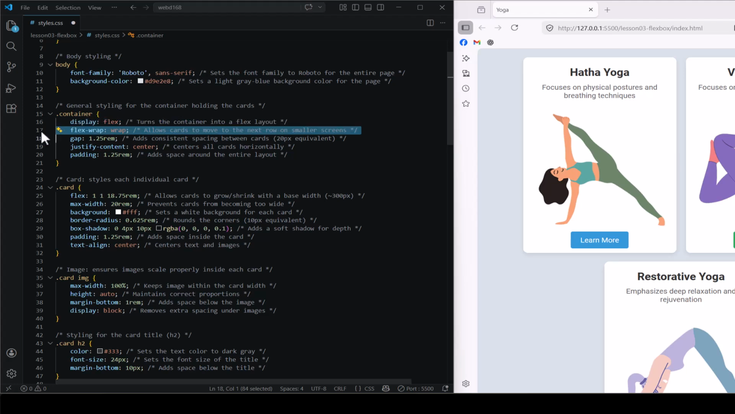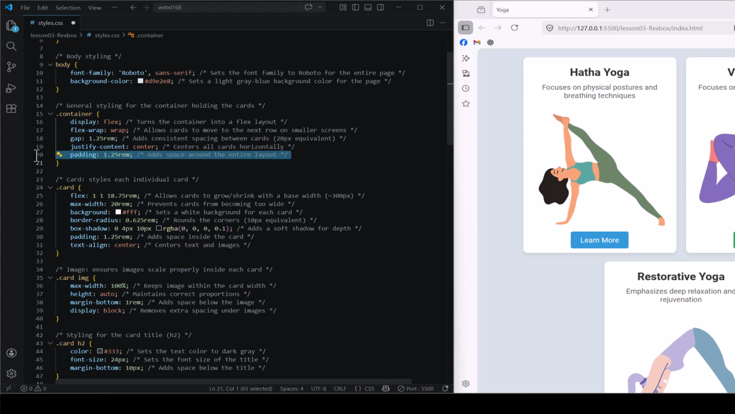Next, I'll add flex wrap. This is important because it allows the cards to move onto the next row when the screen gets smaller instead of overflowing off the page. I'll then use gap to create consistent spacing between each card. This is the modern way to space elements in a layout instead of using margins. I'll also use justify content center to center all of the cards horizontally within the container.